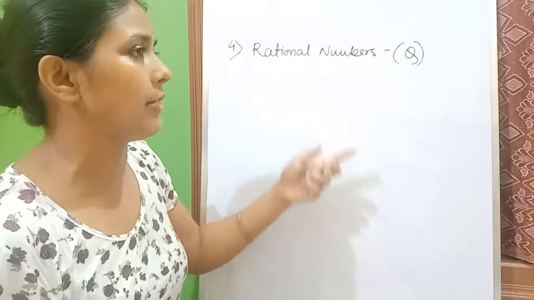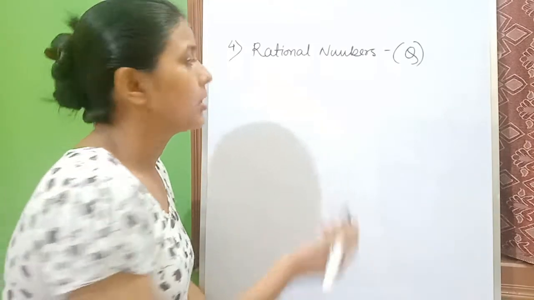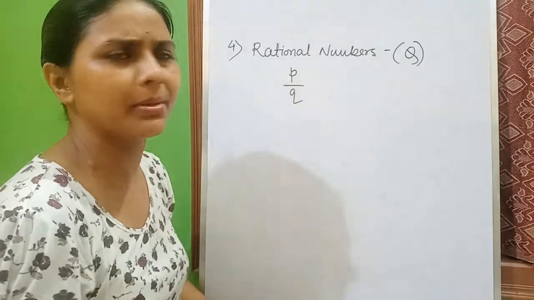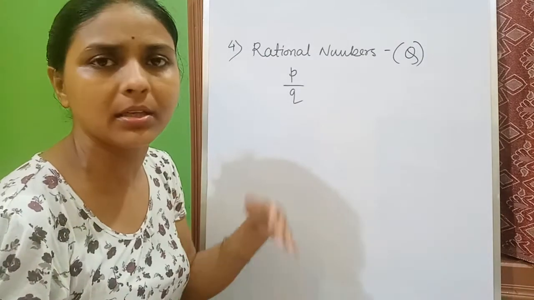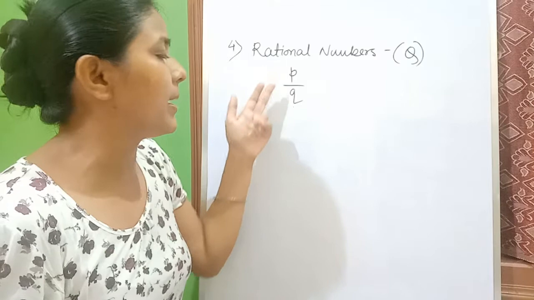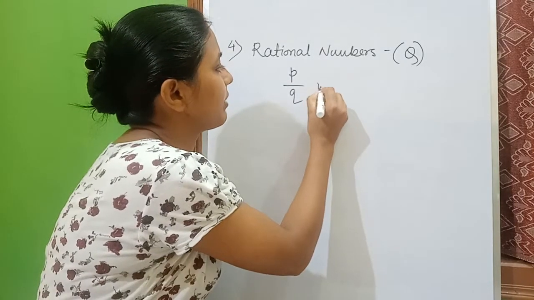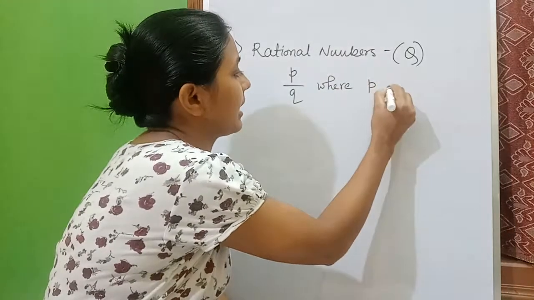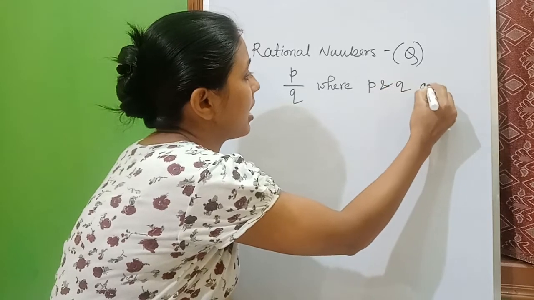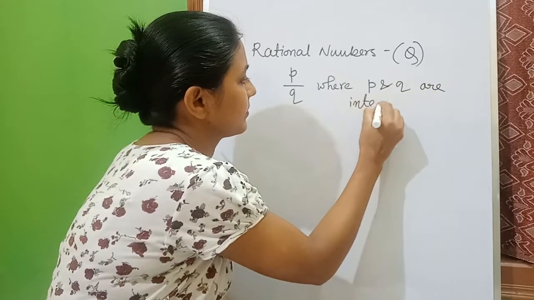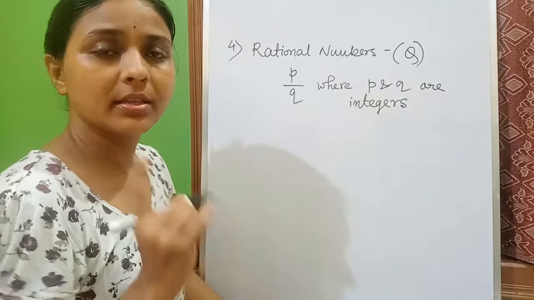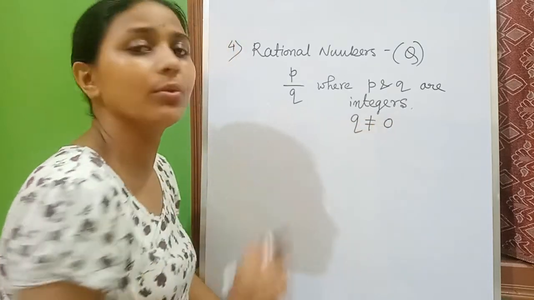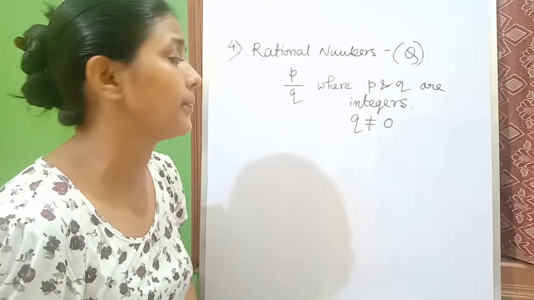The rational number definition: a number which can be expressed in P by Q form, or if somebody is comfortable with A by B, no problem with that. In P by Q form, the first thing is that P and Q must be integers. This is condition number 1. Number 2, Q not equal to 0, Q will not be 0.